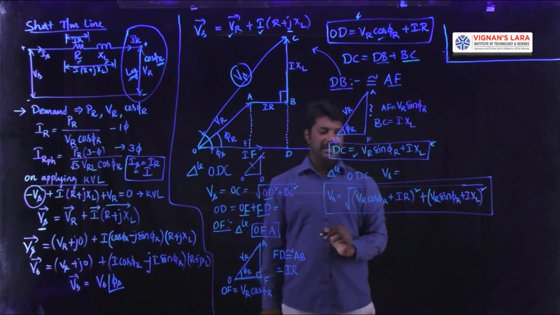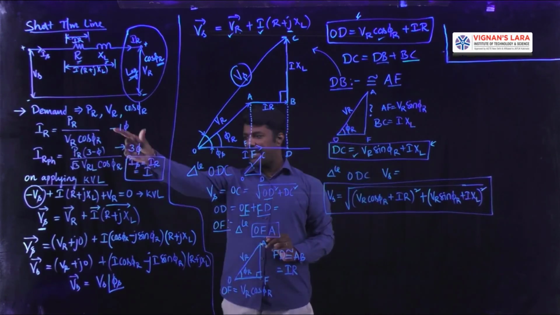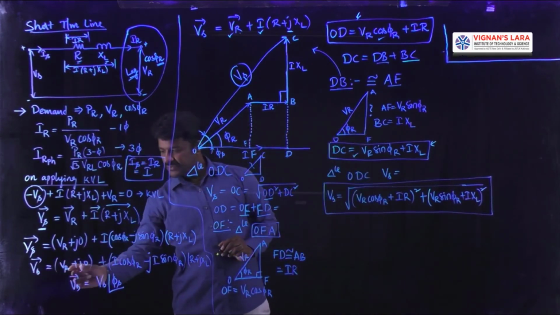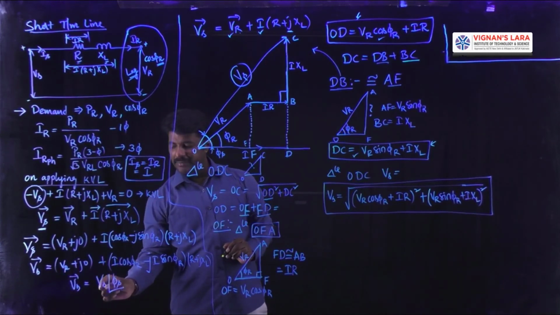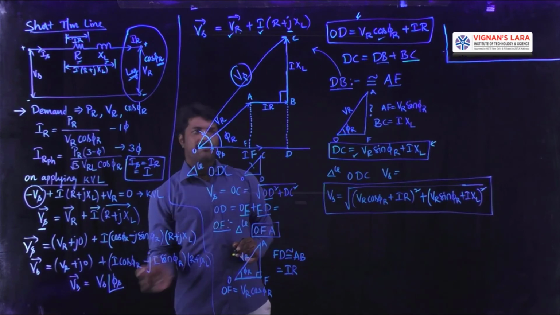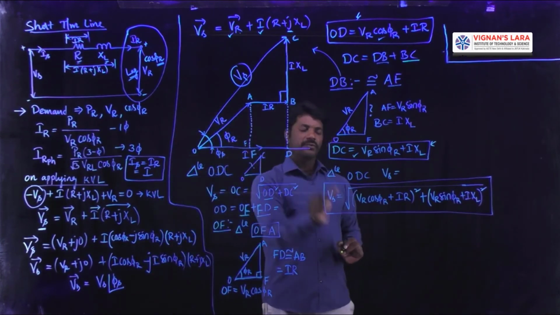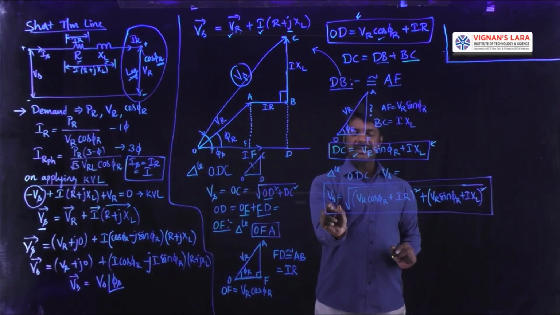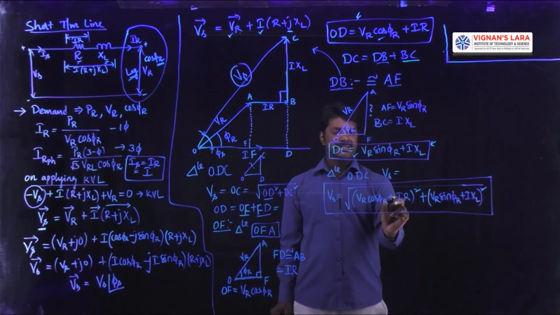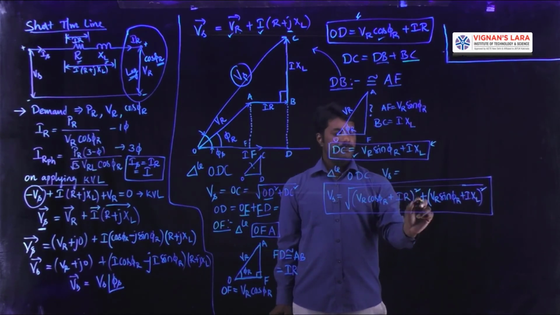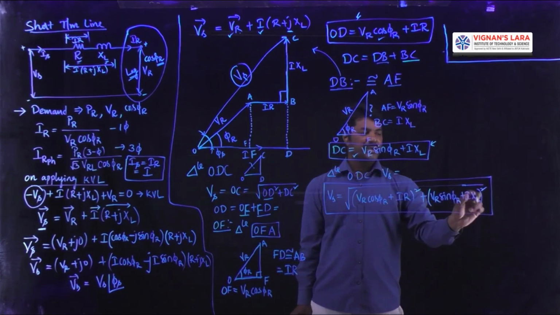Magnitude directly. Previously also we got the magnitude of Vs. This will have the real component and imaginary component. Later we have to get its magnitude and phase angle. But directly from the phasor diagram, we will have this magnitude formula, which is equal to the square root of (Vr cos phi r plus I into r) whole square plus (Vr sin phi r plus I into x) whole square.